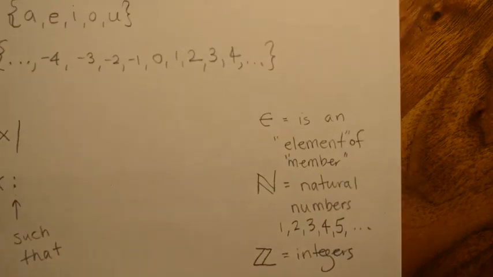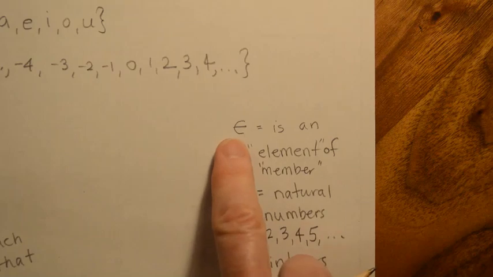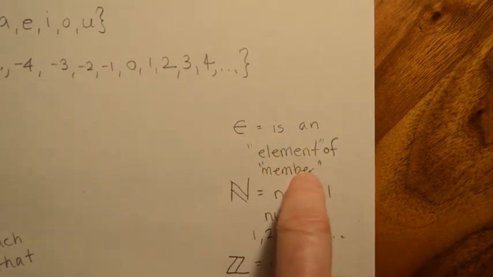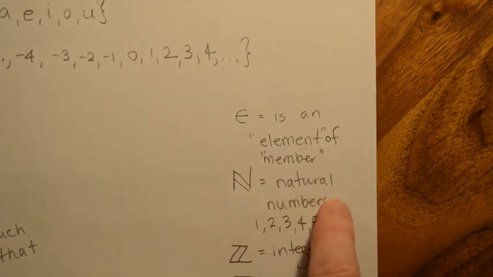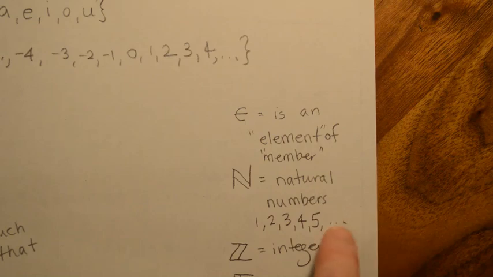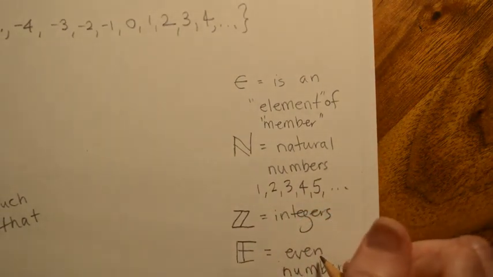Okay, so this, I guess, would be pretty important. That's going to show up all the time. It means is an element of, or is a member of, or is part of such and such group. All right, N for the natural numbers. Again, it's that funny fat N. Natural numbers are 1, 2, 3, 4, 5, and so forth. Integers, that would be all positive and negative whole numbers.